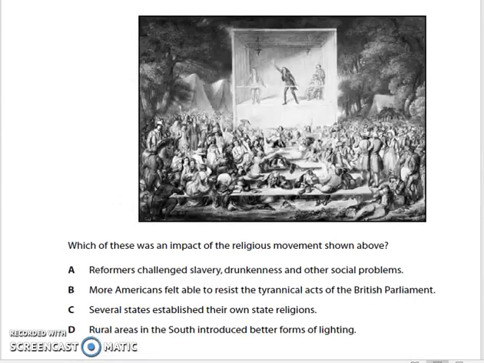Number 7. Which of these was an impact of the religious movement shown above? A. Reformers challenged slavery, drunkenness, and other social problems. B. More Americans felt moved to resist the tyrannical acts of the British Parliament. C. Several states established their own state religions. Or D. Rural areas in the South introduced better forms of lighting.